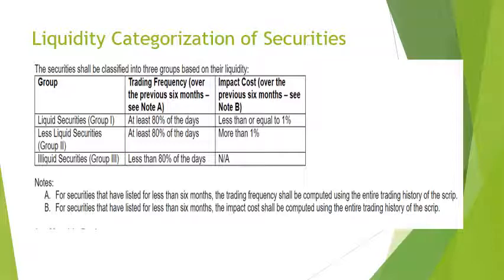And illiquid securities which are traded on less than 80% of the days, they will fall under the group 3, as mentioned earlier, that there should be a trading at least once in a week. If it is not happening, the VAR applicable will be at least 75%.